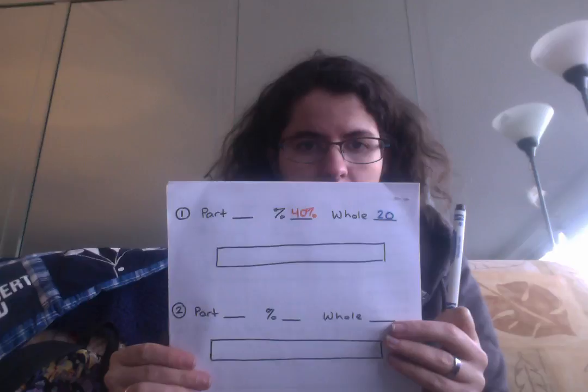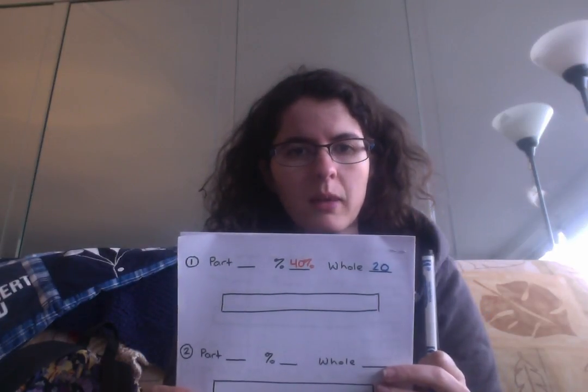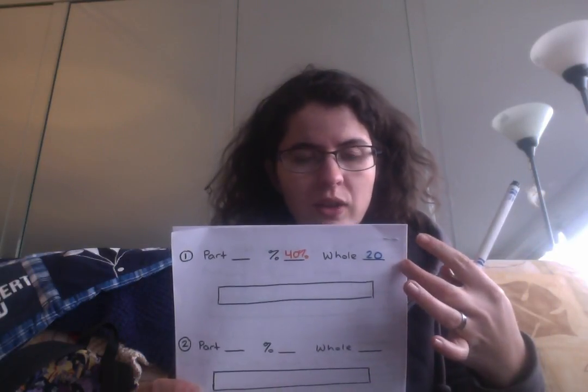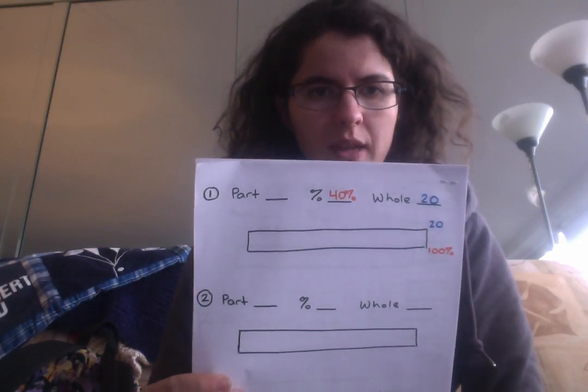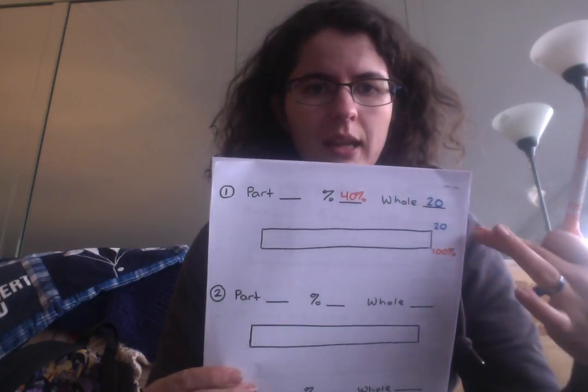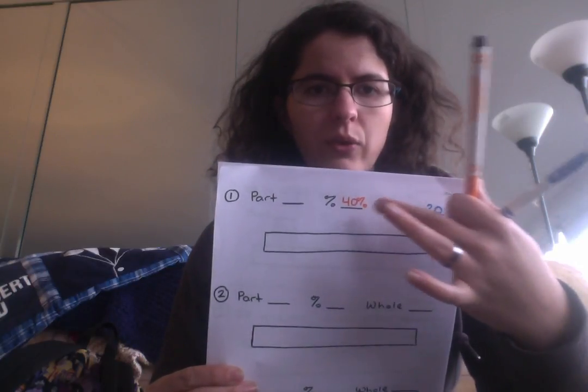Okay? So given this, I can use a percent bar, just like the zombiometer, and I really want to be thinking about what information is paired together. I know 20 is my whole, so that needs to be 100%. I could put that on my percent bar like so. 20 movies would be 100%. Now, I don't know anything about my part, so I shouldn't be breaking anything up in the movies section right now. I need to think about percents, since I know 40%.